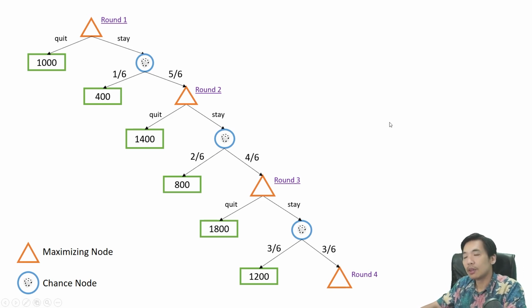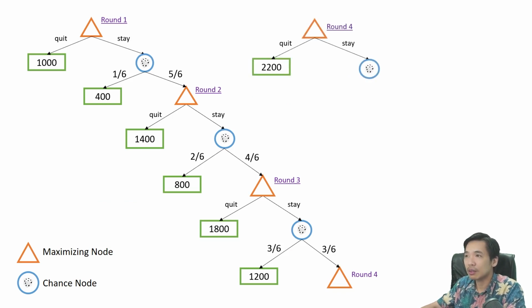In round 4, you will get a similar option. You can quit or you can stay. If you quit, you will get 2,200 rupiah from 3 stays and 1 quit. So 1 quit is equal to 1,000 and 3 stays will equal 1,200.